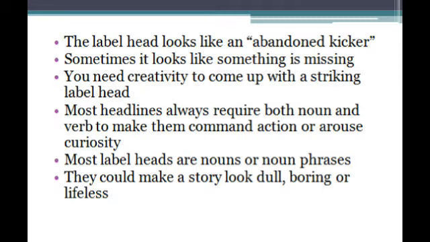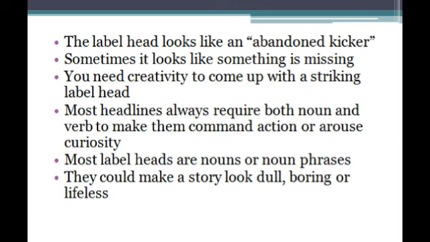But basically, the label head is a kind of headline that does not say anything about the story or even the headline, but just provides a background. That is to say, it looks like a kicker, what you could call an abandoned kicker, because if it is a kicker, it should have a rider or main headline to provide more information. So when you say label head, it just contains nouns or noun phrases without a verb. And most times, good headlines always have a verb in them.